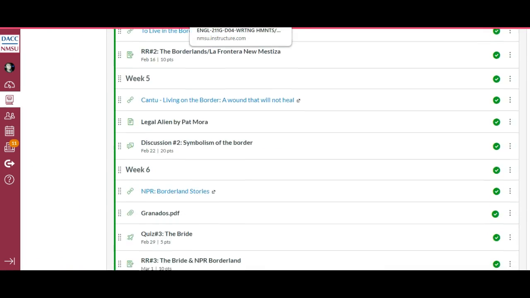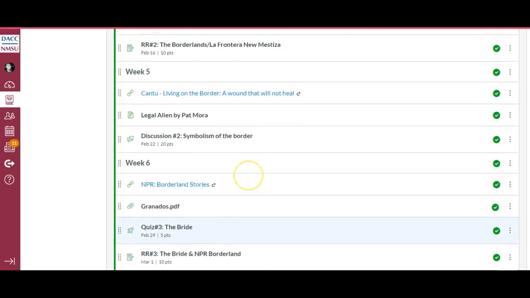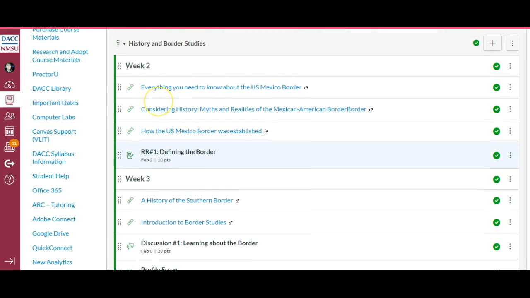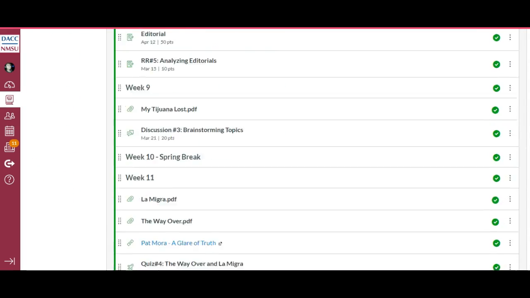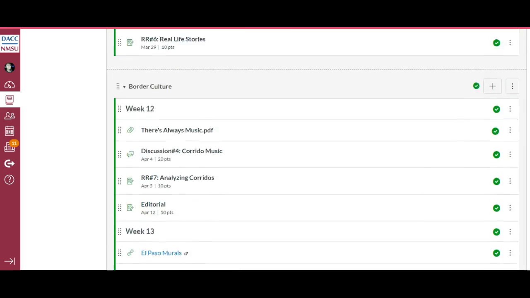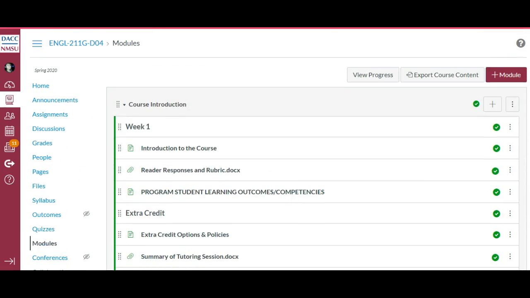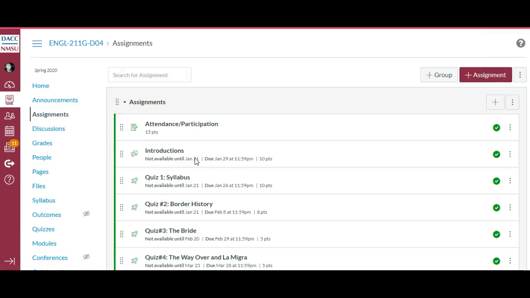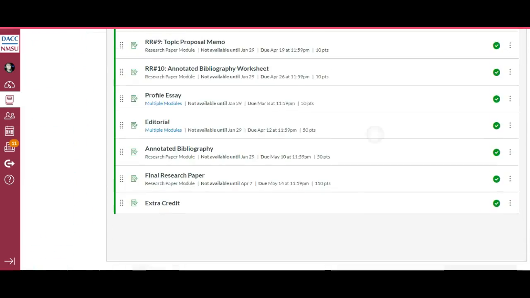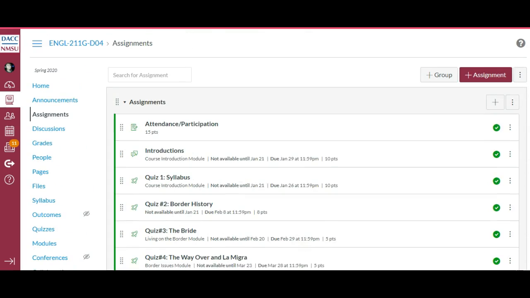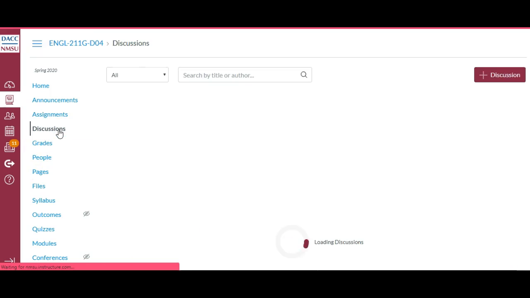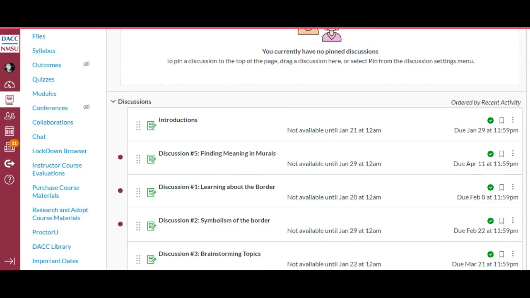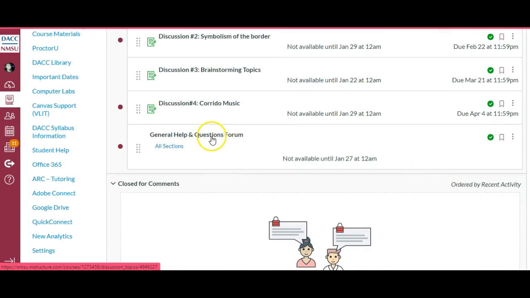I think this is a better way of accessing information, because I always have students who go to files, but if you go to files, you won't be able to find some of the readings, because a lot of these readings are links. So it's very important that you go to modules to find the readings and also find the assignments. Now, obviously, you can also find the assignments by going to assignments, but it's a little bit more organized under the modules. And again, you can click on discussions to view our discussions. And I do want to point out the general help and question forum.